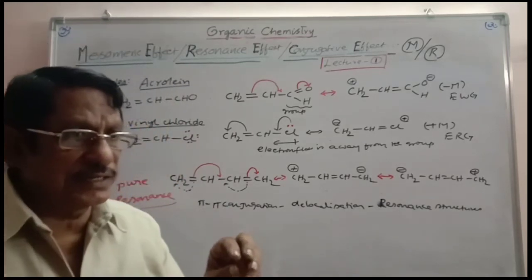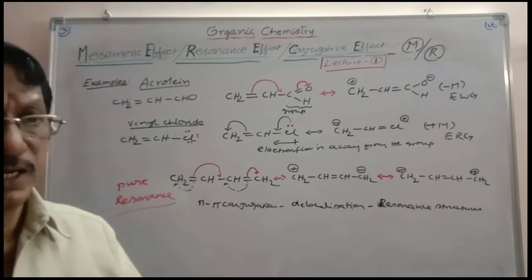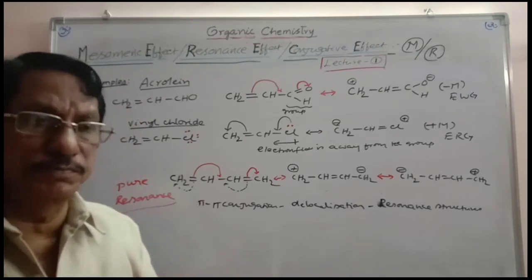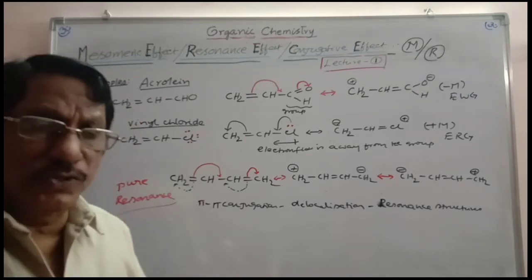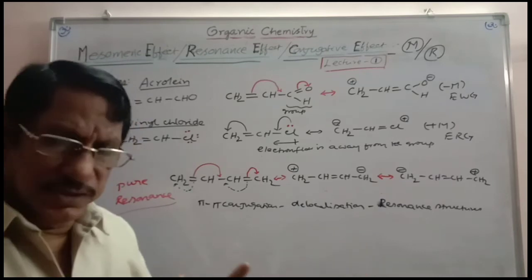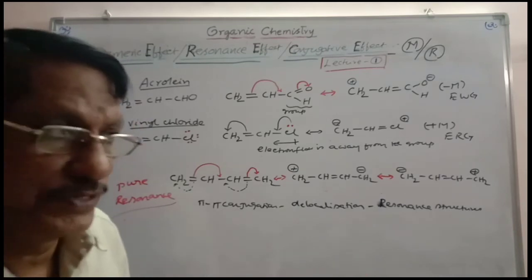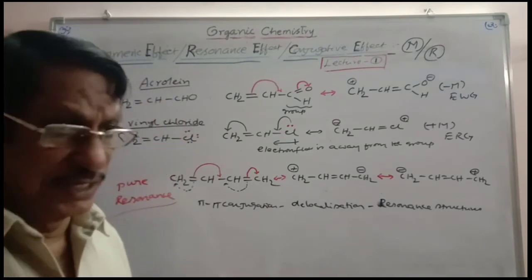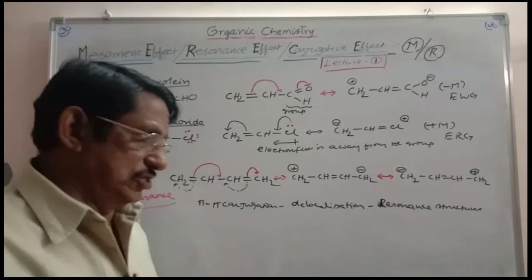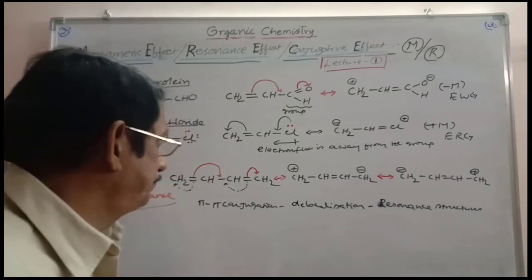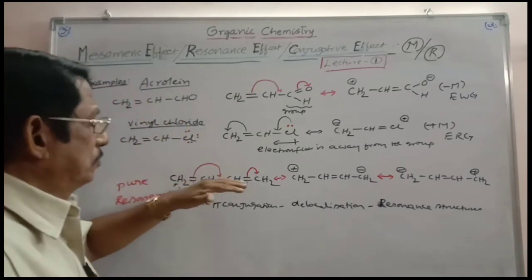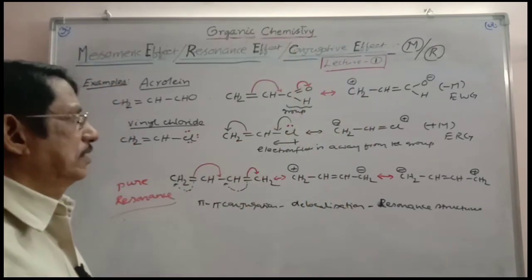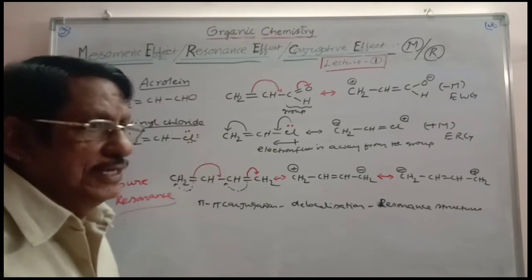All the negative inductive effect showing groups, when attached to sp2 carbon, some are classified as plus M, some are classified as minus M. But all these groups, though they are attached to sp2 carbon, certainly will have minus I effect only. So in these cases, both mesomeric effect and inductive effect can be seen. But in the case of sp3 carbon, only inductive effect is seen. Right? So in this case, you have to understand these groups when attached to benzene ring. Benzene ring containing compounds you have to take.